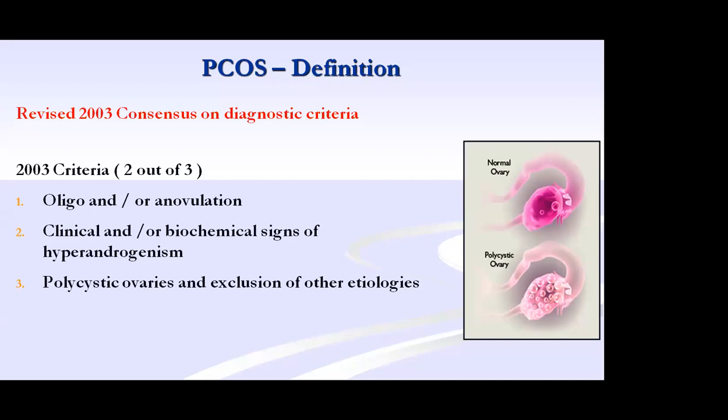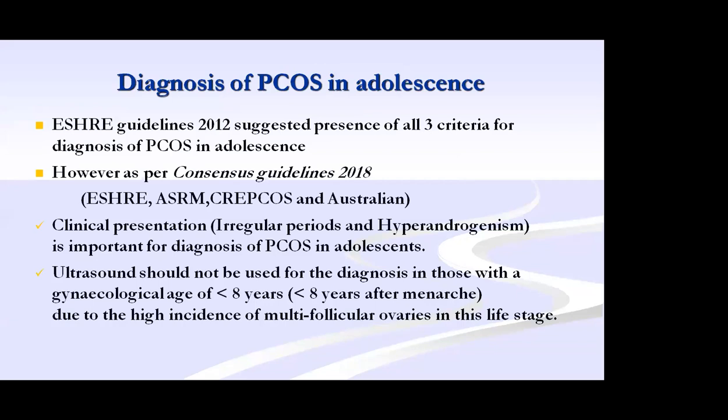But in adolescents, the follicular study, even the PCOS scan, everything is good only when you go with the TVS probe, the transvaginal probe. For an adolescent who is not sexually active, you cannot go with transvaginal. So the abdominal scan does not have good specificity and sensitivity.